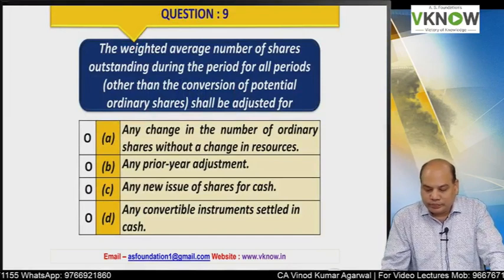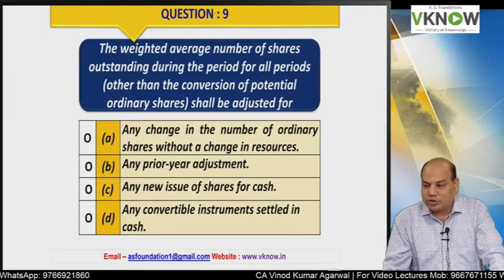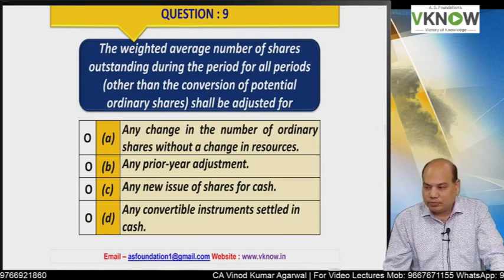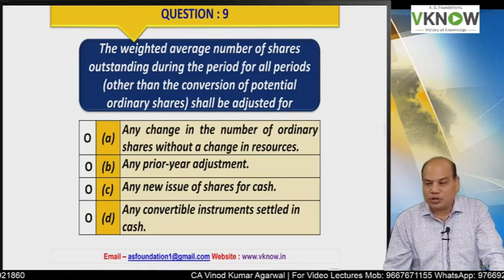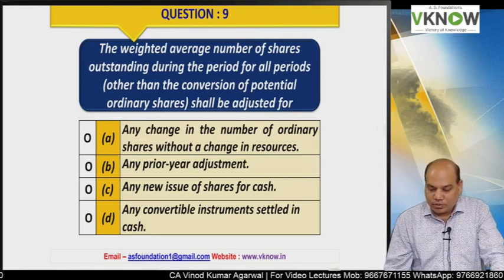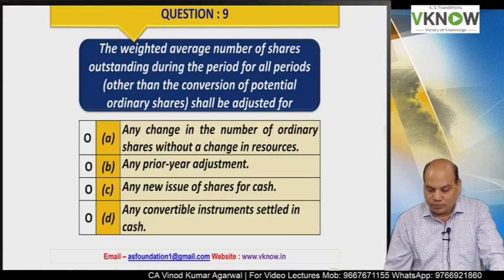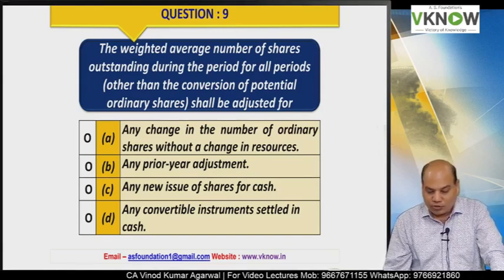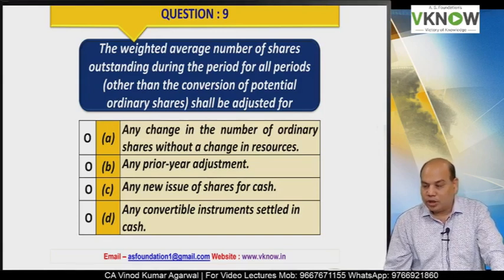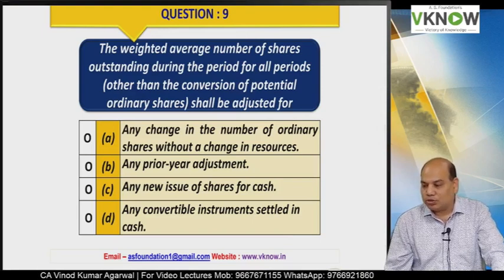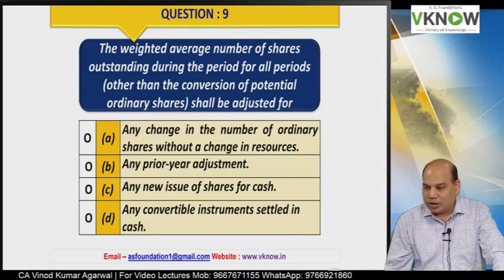Question number 9. The weighted average number of shares outstanding during the period for all periods other than the conversion of potential ordinary shares shall be adjusted for A, any change in the number of ordinary shares without change in resource, B, any prior period adjustment, C, any new issue of share for cash, D, any convertible instrument settled in cash.